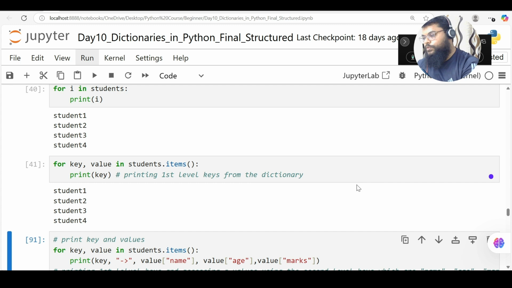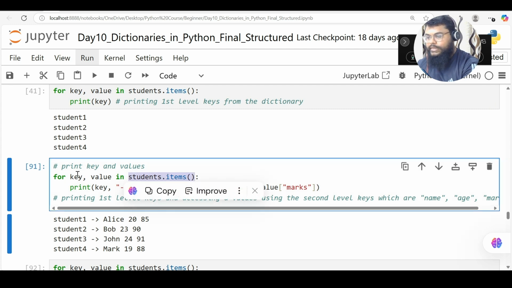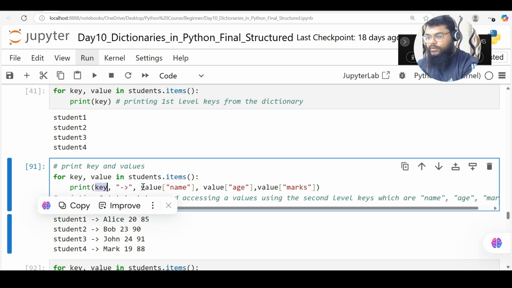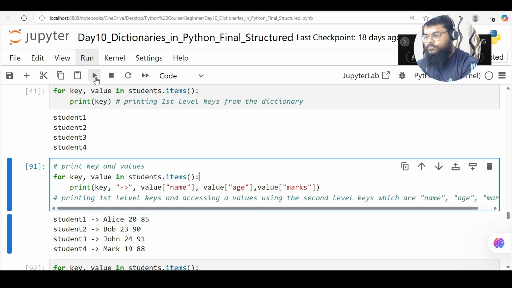But now let's say I want to print both key and values. So how do I do that? So same thing, I can use the same method, student.items, grab whatever key comes from these items, grab it in the key variable, value, grab it in the value variable. Now print them in the for loop. Print key and access value. So here you can see we will get value. What will be the value? Value will be the complete dictionary. So again, from that dictionary, we are accessing that individual key values from that dictionary. So this is how it will look like.